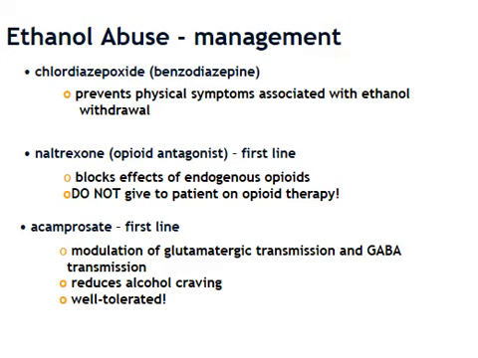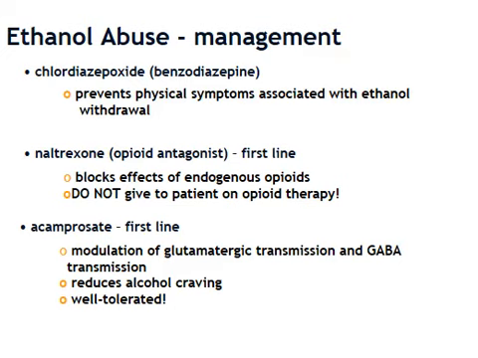In terms of management, we can give a benzodiazepine, specifically chlordiazepoxide. This will prevent some of the physical symptoms that are associated with alcohol withdrawal. We can use naltrexone, which is the opioid antagonist, and this is often first-line therapy. This drug blocks the effects of the endogenous opioids as well. However, one caveat is that you absolutely cannot give this drug to a patient on opioid therapy. So if they're taking opioids for a clinical outcome, pain management specifically, we can't actually give this drug because it will blunt the effects of those opioids in terms of their pain management.